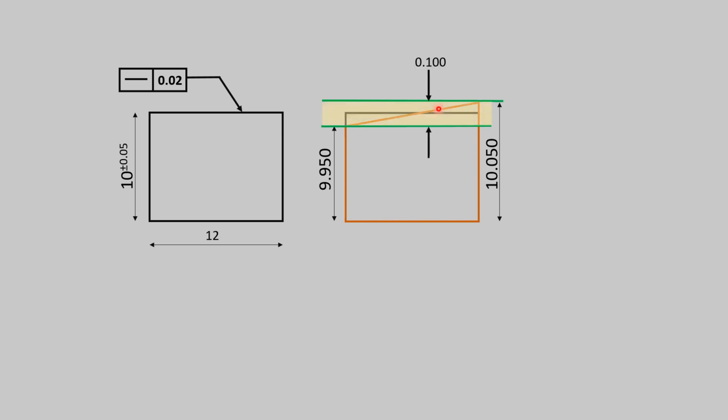So, according to dimensional tolerance, the lower limit will be 9.950 and the upper limit will be 10.050. So, this is the dimensional tolerance zone, which is 0.100. But according to geometrical tolerance, the zone will be like this, which is two parallel lines 0.02 apart.